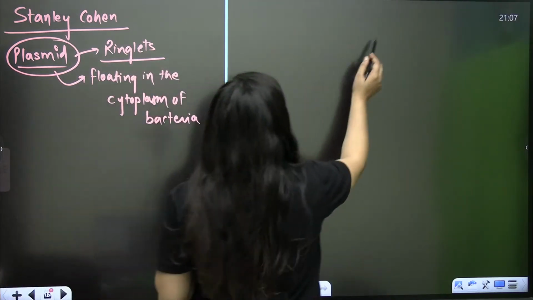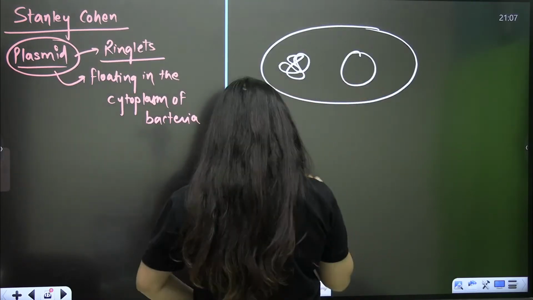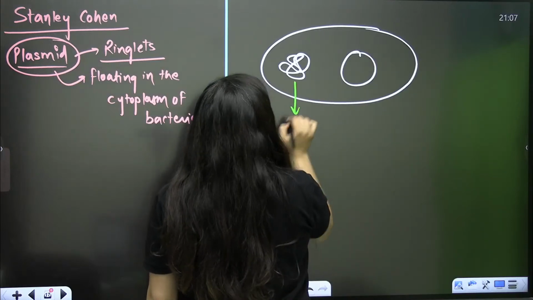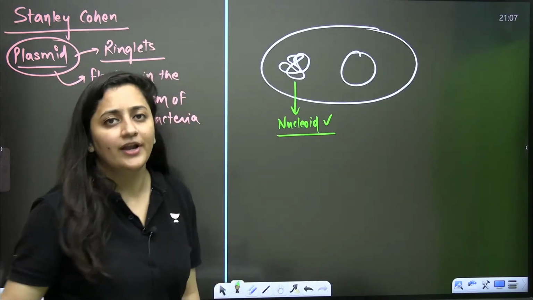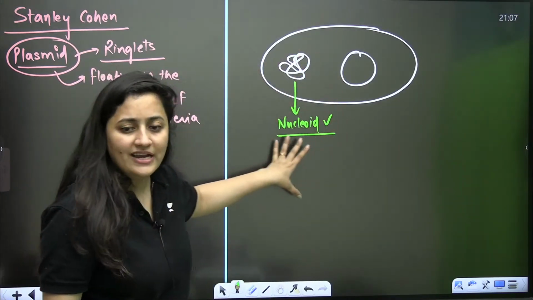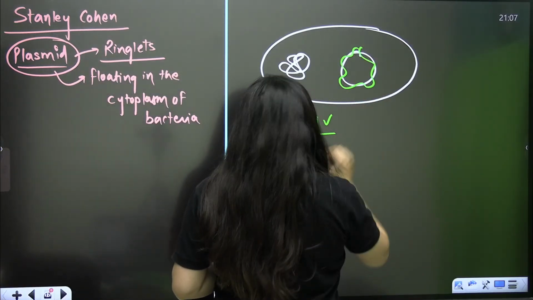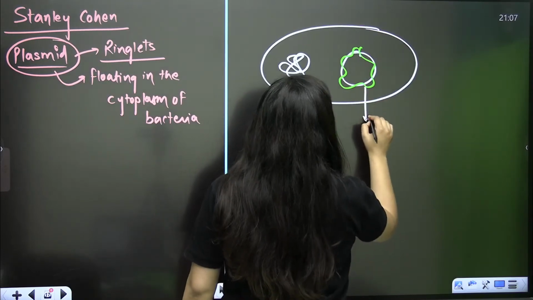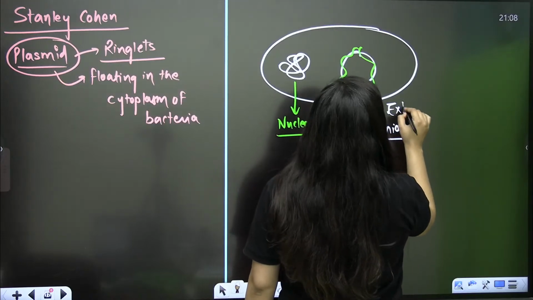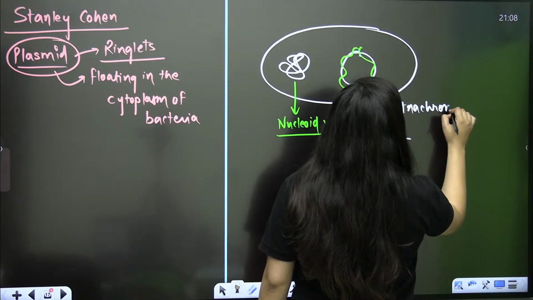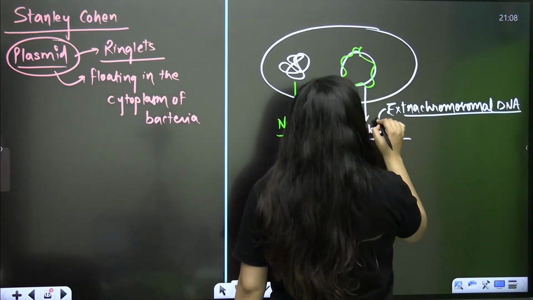So let me explain this. You know that when it comes to bacteria, they have their main DNA in the cytoplasm, and we call it the nucleoid, because it is devoid of histone proteins and there is no nucleus in bacteria. But in bacteria, in the cytoplasm, you also have extra chromosomal DNA, and that is known as the plasmid.